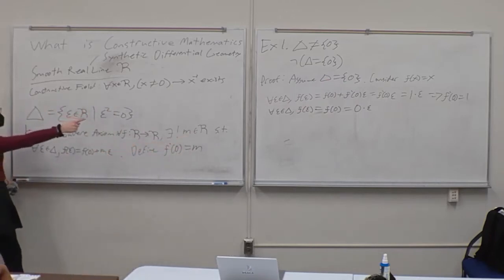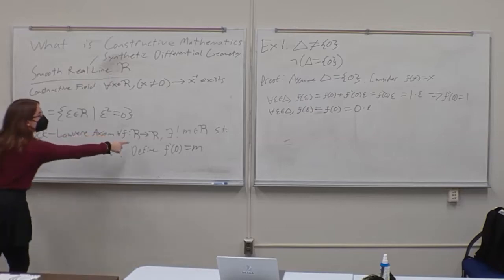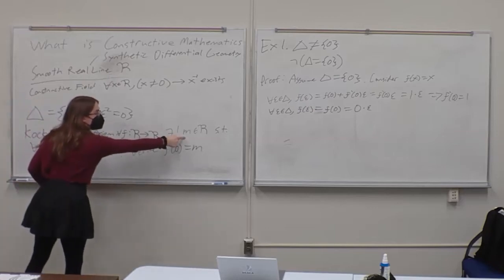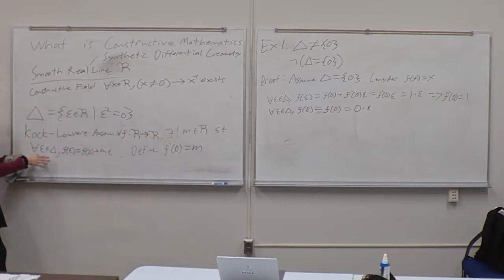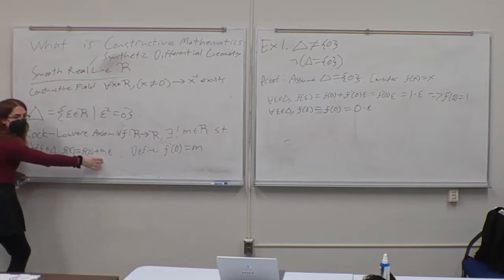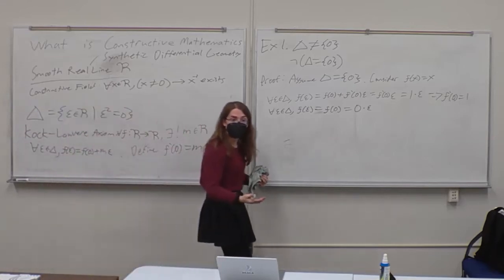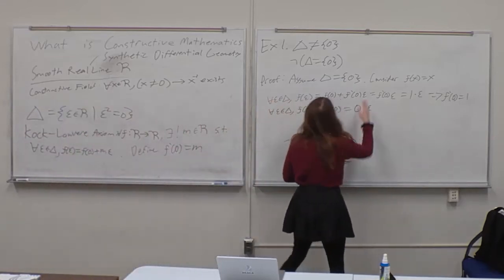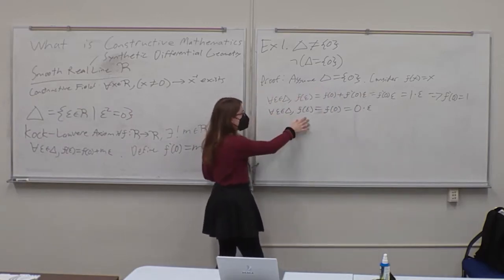Because we have that for all epsilon, f of epsilon is equal to 1 times epsilon. So the uniqueness statement says that there's a unique point in R such that for all epsilon in delta, f of epsilon is equal to f of 0 plus m times epsilon. Because this is unique, if there's any other m that satisfies this statement, it's equal. So this can actually be thought of as a universal property.